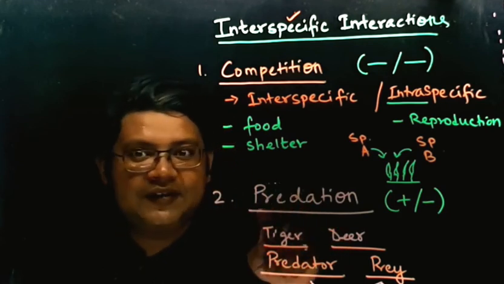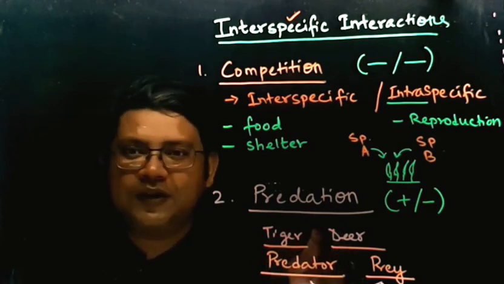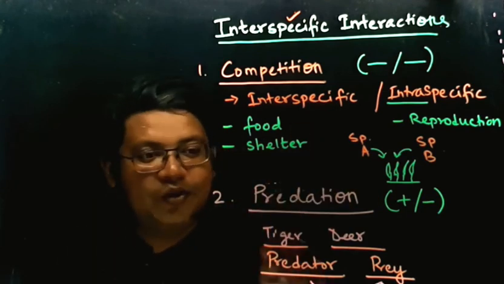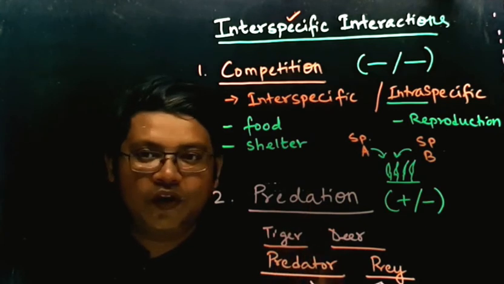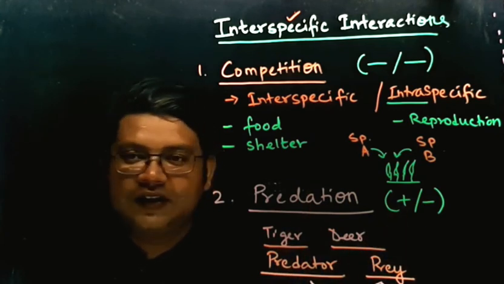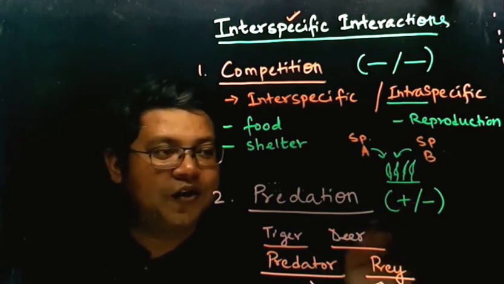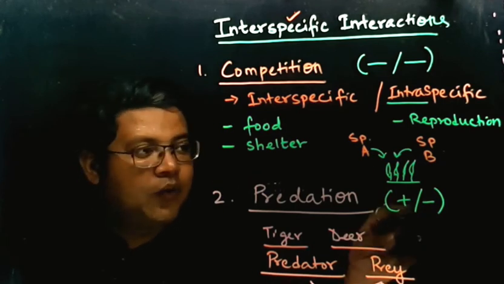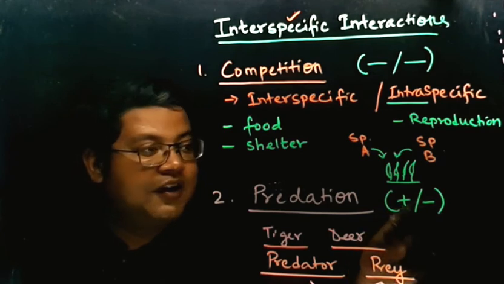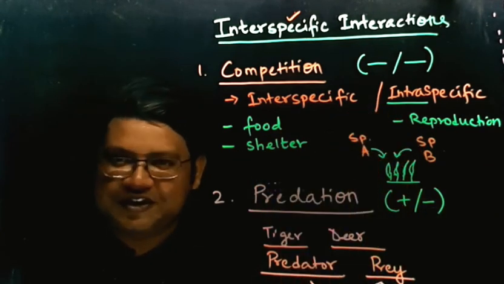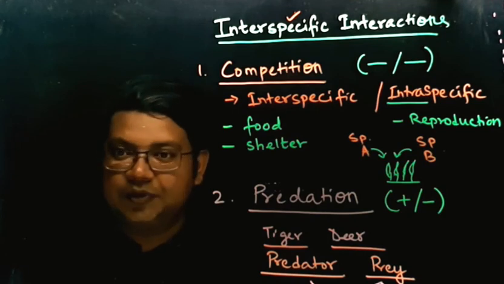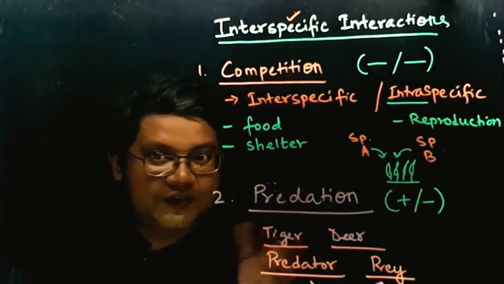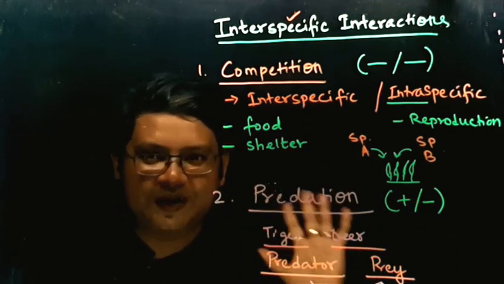And what happens is, the tiger is killing the deer, so the tiger is always beneficial. Whenever you put a tiger and a deer together, the tiger will always kill the deer for food. So the tiger will always be beneficial and the deer will always be non-beneficial. So we refer to it like this, plus oblique minus. That means one species will always be beneficial while the other species will always be non-beneficial. So this type of interaction between two different species is called predation, where one species kills the other species for food and one species is always beneficial.